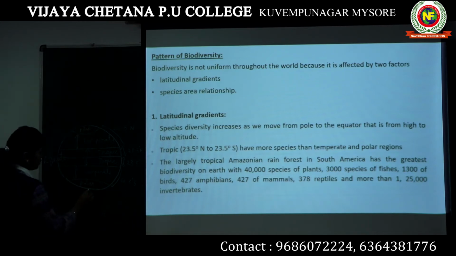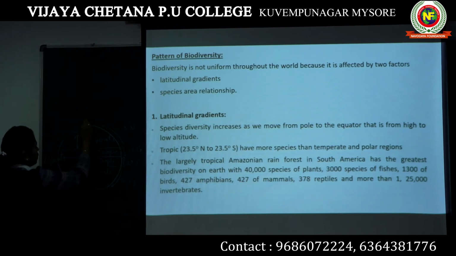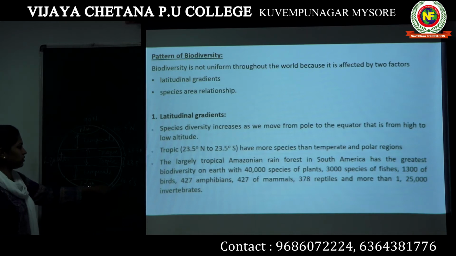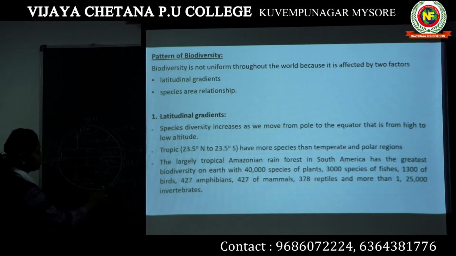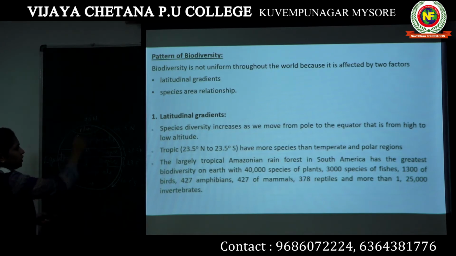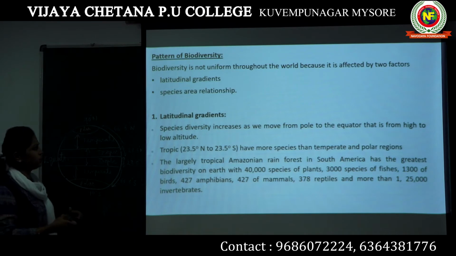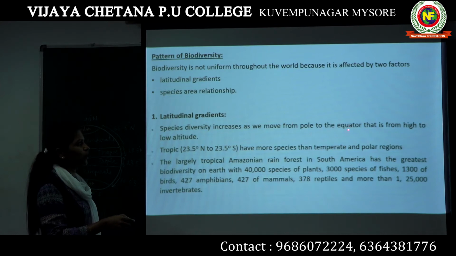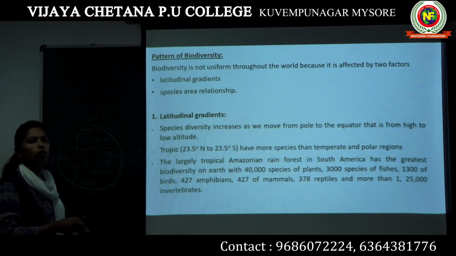If we consider this as 90 degrees towards south and 90 degrees towards north, the leftover part is occupied by the polar region. That is, 90 minus 66.5 degrees is occupied by polar. Here also it is 90 minus 66.5, because till here it is 66.5. The rest is occupied by the polar region, towards the south and towards the north. Now, species diversity increases as we move from pole to the equator, that is, from high to low latitude.